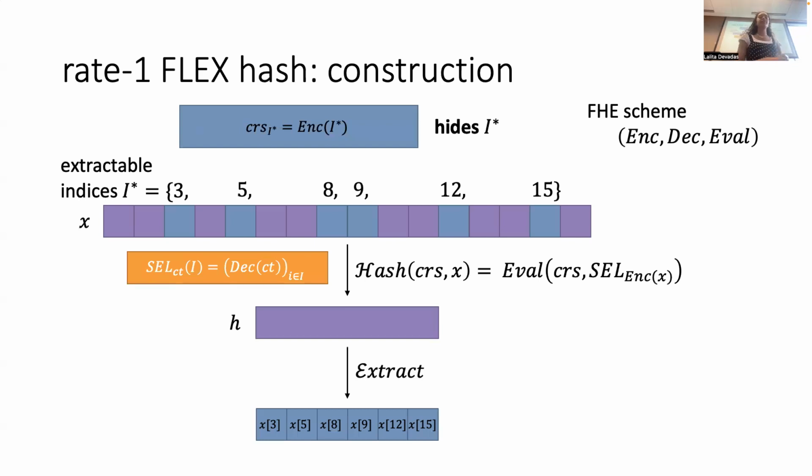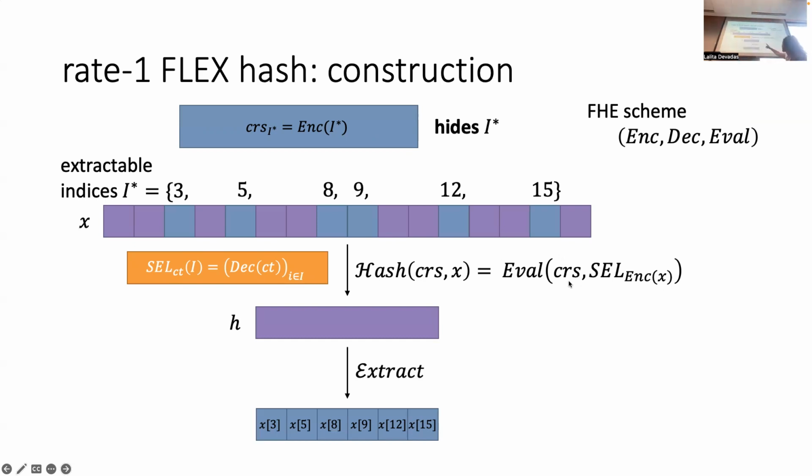The hash algorithm is going to evaluate the selector function. If the notation is not clear, the point is that we're going to select out those indices I star out of X, but do it using FHE. We evaluate the selector function, defined by the encryption of X, on the CRS, which is a ciphertext, an encryption of I star. Let me go a little bit slowly here, because it's not necessarily clear. Eval is taking in the CRS, which is a ciphertext, and then, oh wait, you can't see what I'm doing. Okay, yeah.